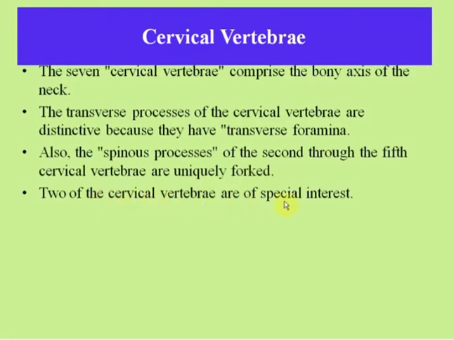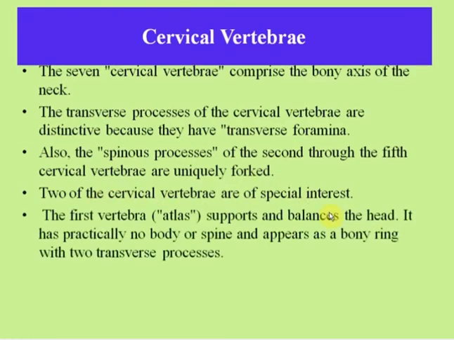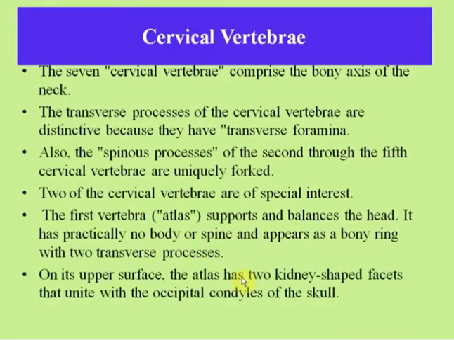2 of the cervical vertebrae are of special interest. The first vertebra, called atlas, supports and balances the head. It has practically no body or spine and appears as a bony ring with 2 transverse processes. On its upper surface, the atlas has 2 kidney-shaped facets that unite with the occipital condyles of the skull, because the skull is dicondylic.